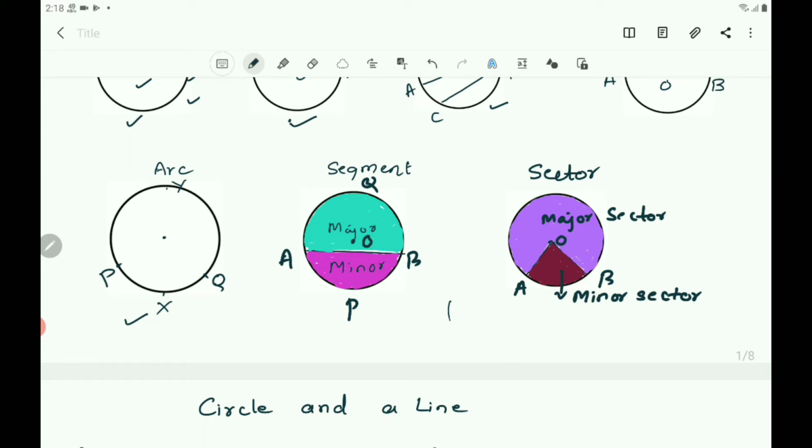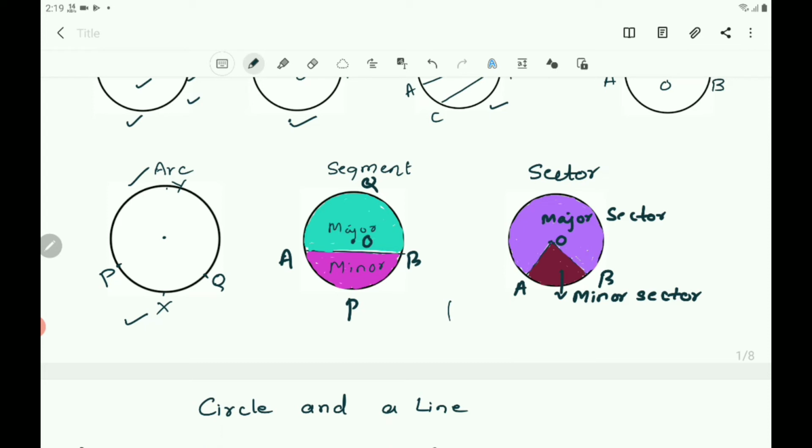Here PXQ is a piece of the circle between the points P and Q, and also PYQ is a piece of the circle between the points P and Q. So here you will get two arcs, one of greater length and the other of smaller length. The arc which has more length, that is the longer arc, is called the major arc, and the smaller arc is called the minor arc.